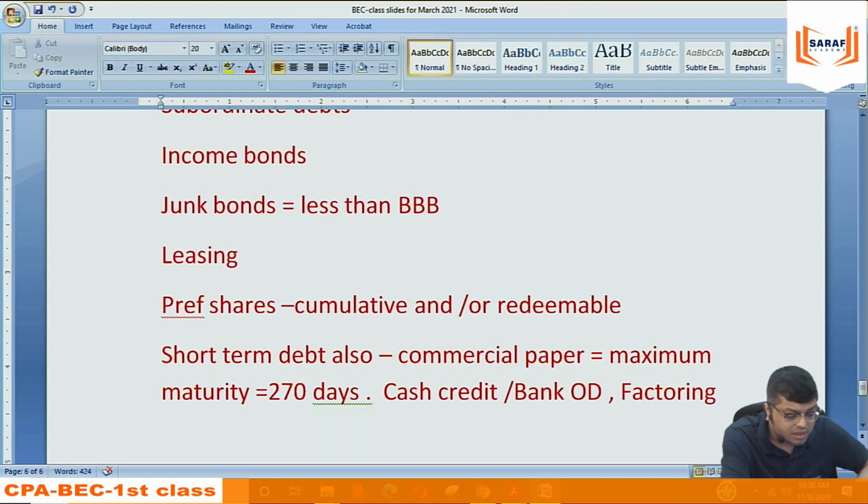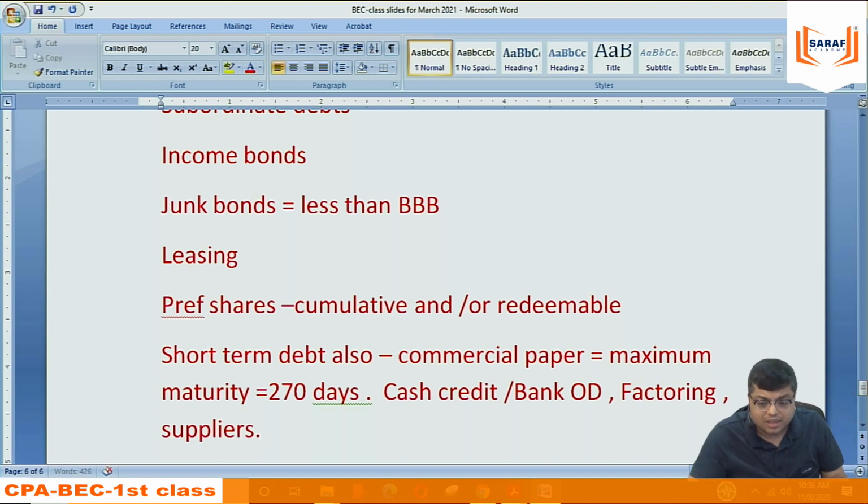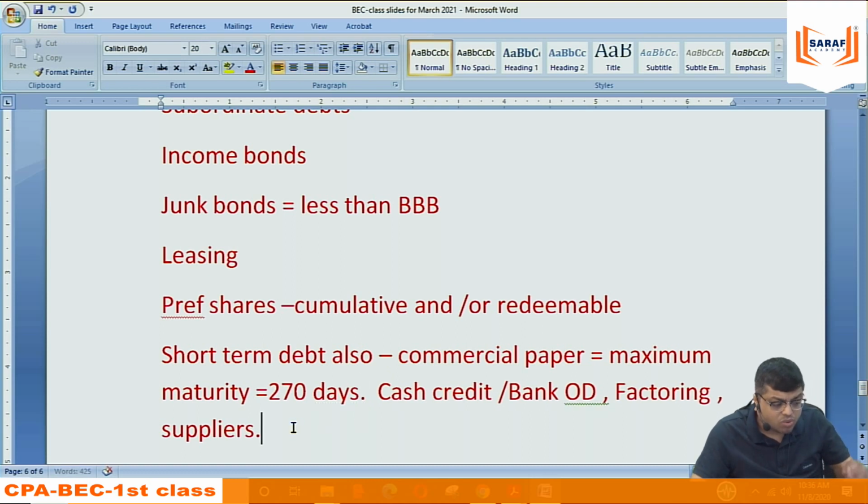We can think of suppliers credit: purchasing goods on credit, making payment after 1 month, 2 months. That is called suppliers credit. There are many short-term credit facilities possible. But the short-term debt is always for what? The short-term debt is always for short-term assets.